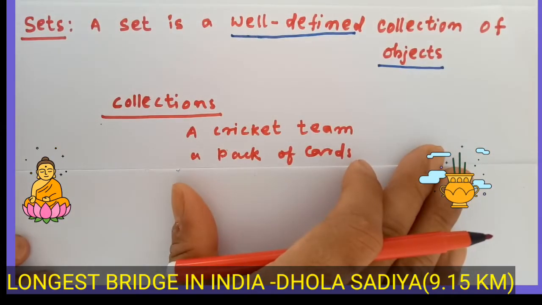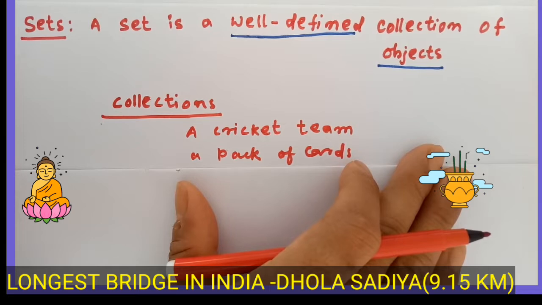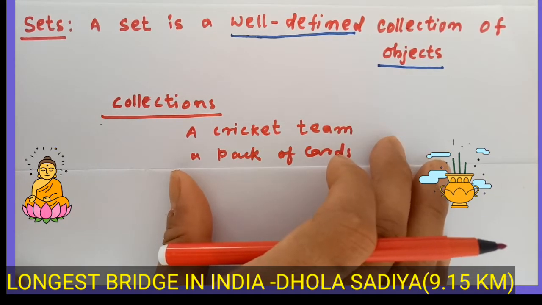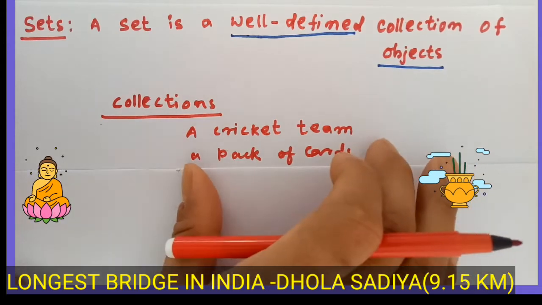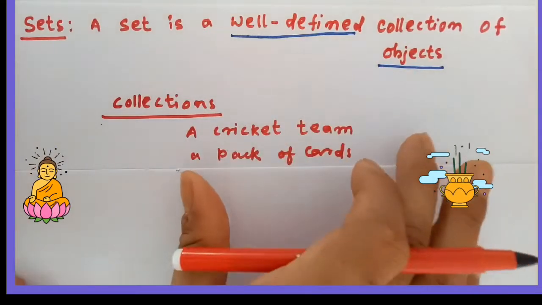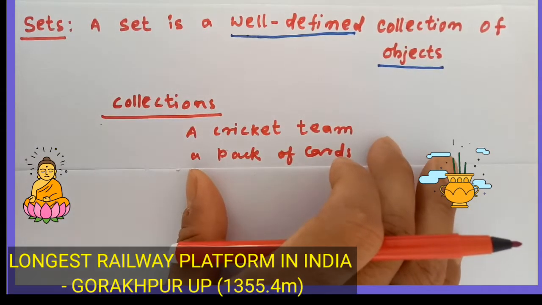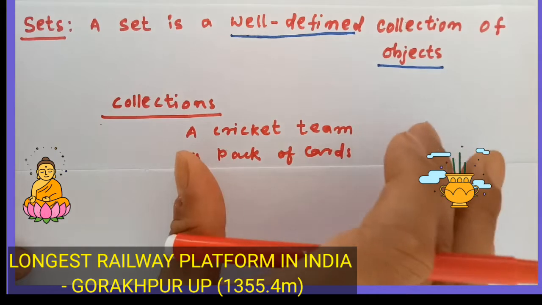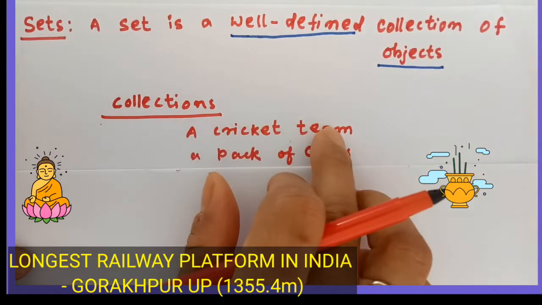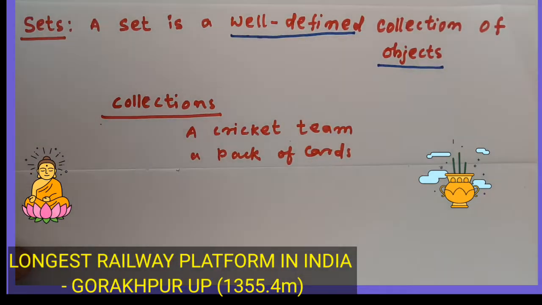So we have many examples of collections in day-to-day life. These are some examples I am taking from the NCERT book. You have many examples of this. So this is a collection of some well-defined sets, like this cricket team, a pack of cards.